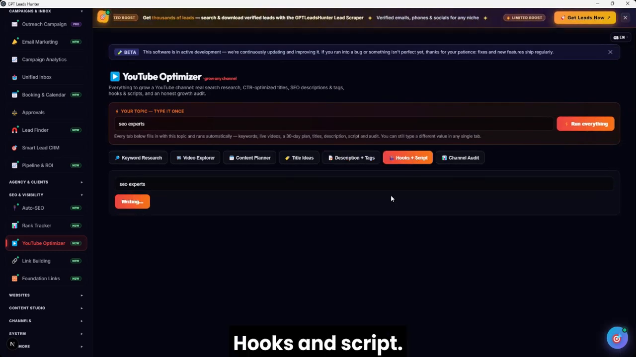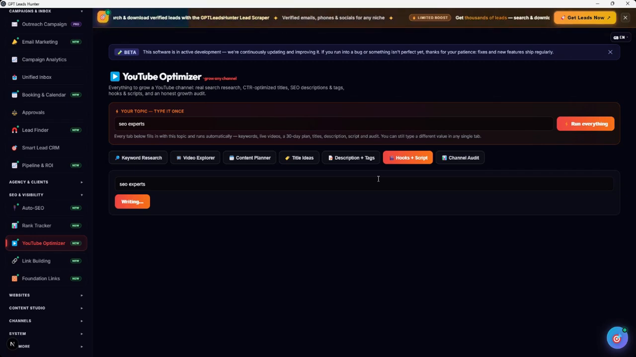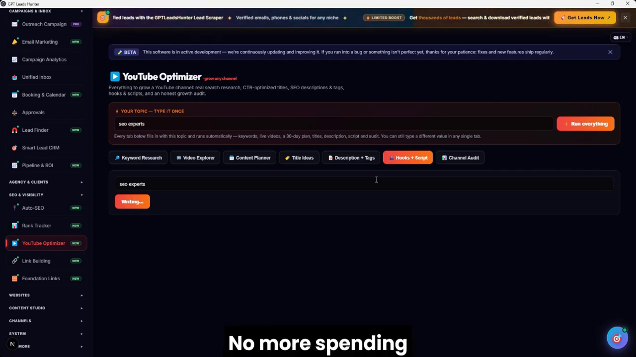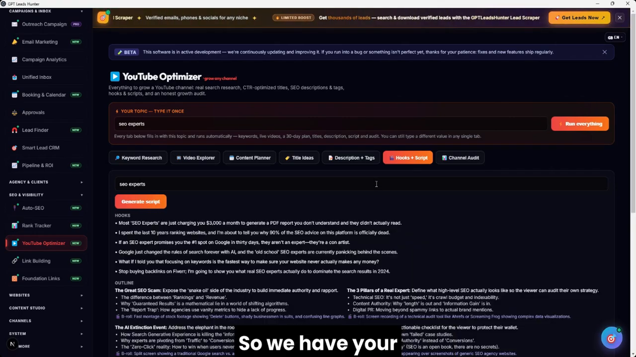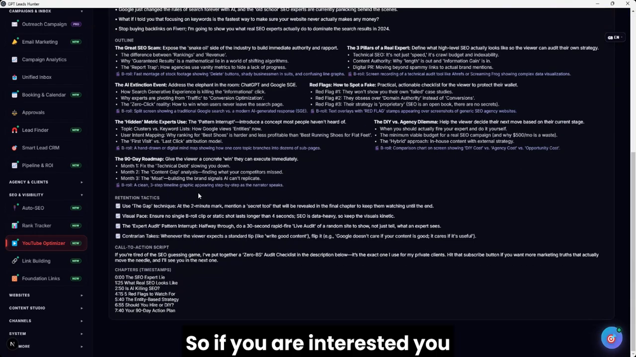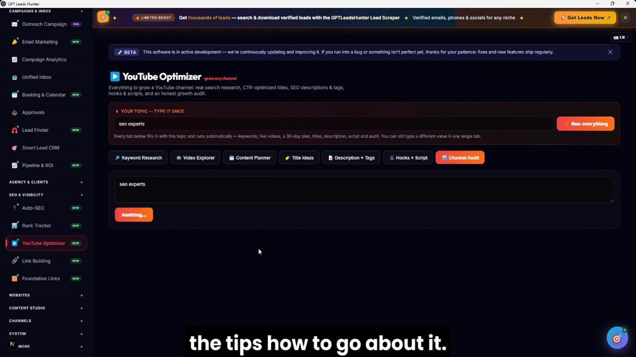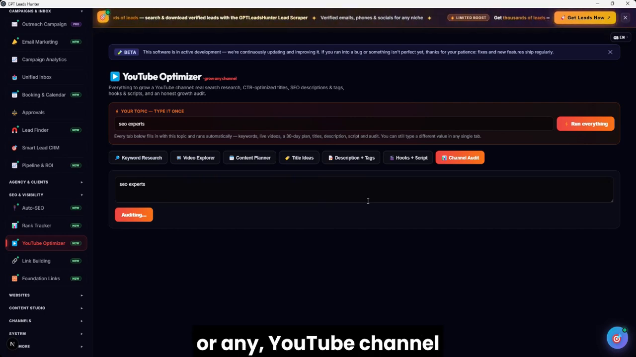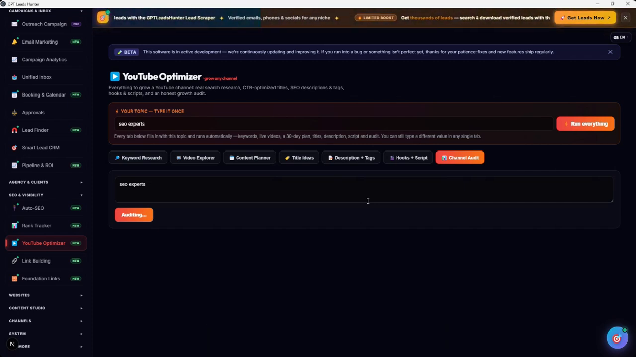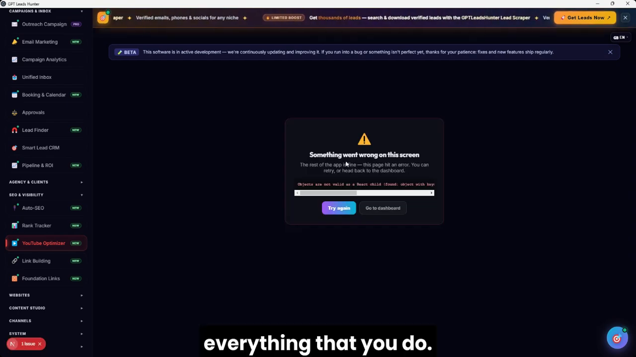Now let's see hooks and script. It gives you the hook. Once you click on it, it gives you the hook and gives you the script. This is all you need. No more spending so much money. This lives on your PC. This is a desktop software. It's going to live on your PC. So we have your script complete. So if you are interested, you just use it, and the channel audit is going to give you the tips how to go about it. So if you are using VidIQ or any YouTube channel paid subscription, you can cancel it. This is the savior. Use this tool and complete everything that you do.